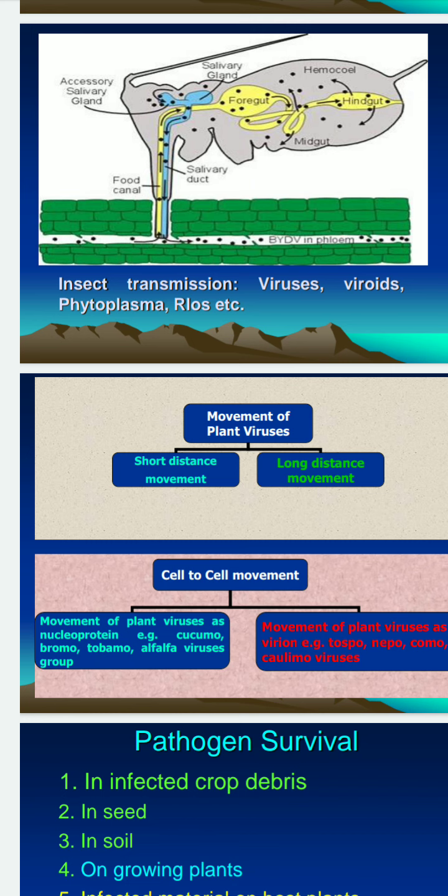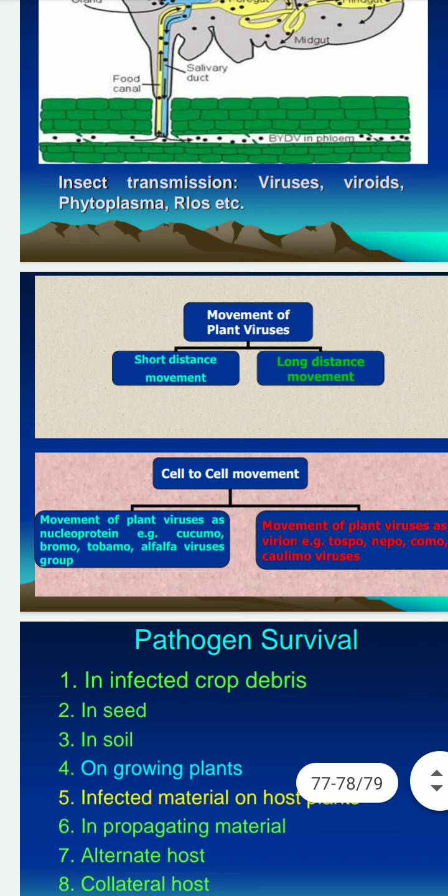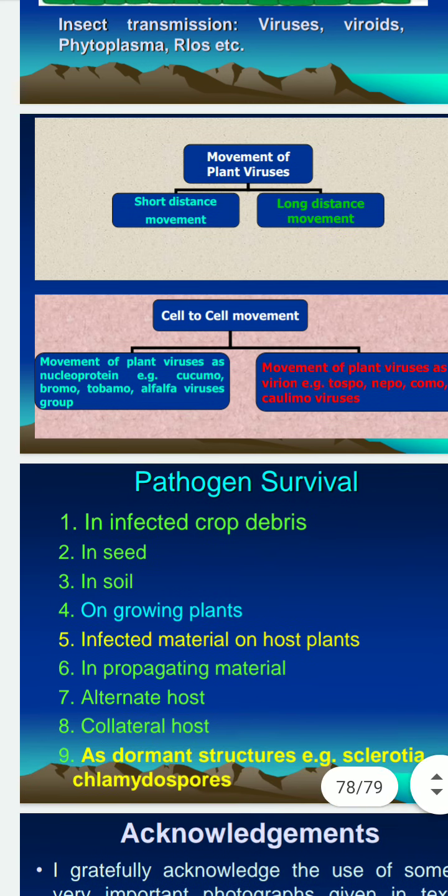After the dissemination, the movement of these spores may be short distance movement or long distance movement. Cell to cell movement is also possible. Movement of plant viruses as nucleoprotein, transportation of these viruses, is cell to cell movement. Movement of plant viruses as virions is also in the form of cell to cell movement.